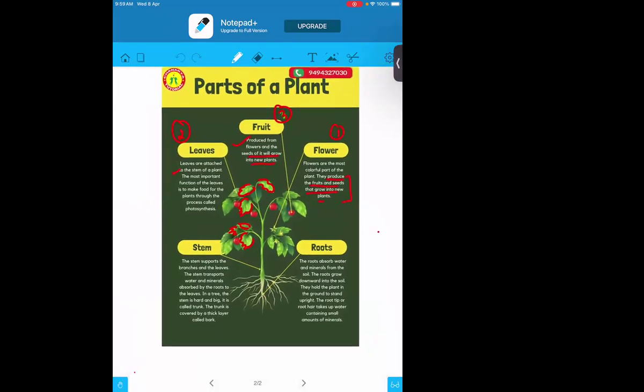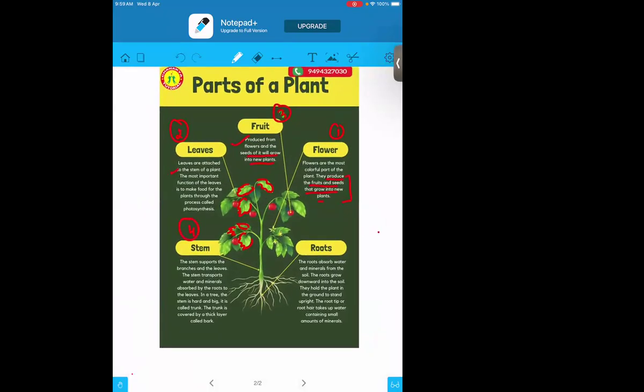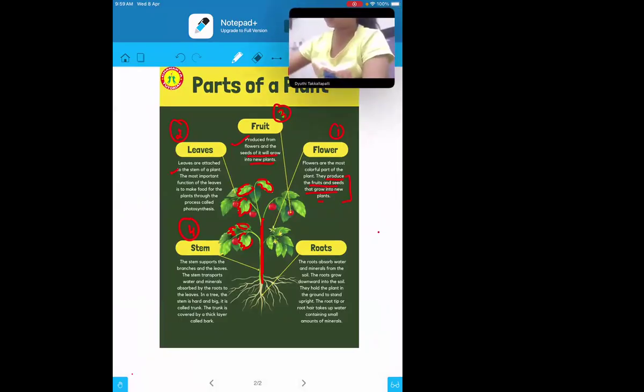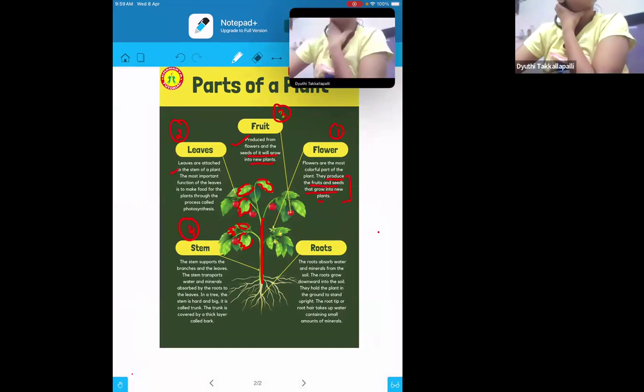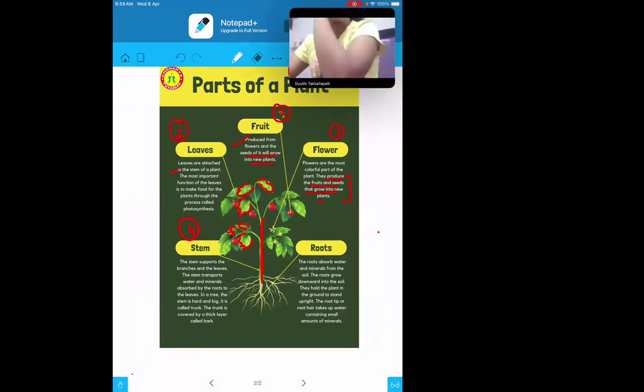Now, the next part, which is the fourth part, we are going to discuss is the stem. These are the stems which connect the roots with the leaves, correct? Now imagine if the stems are not there, would the roots or the leaves be able to survive? No, ma'am. No, the stem is a very important part, because of the stem the plant gets the support to stand. So the stem supports the branches and the leaves, and it also helps in transportation. Transportation means the movement of water, minerals, and food.